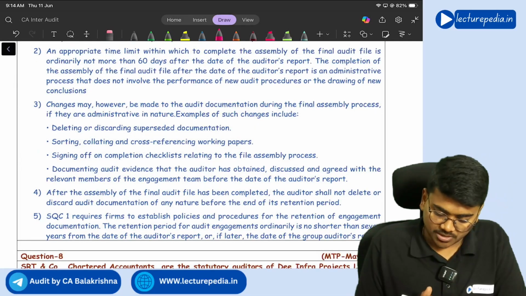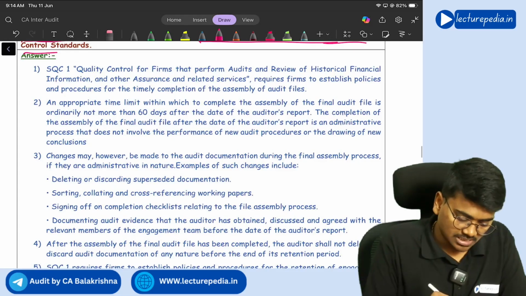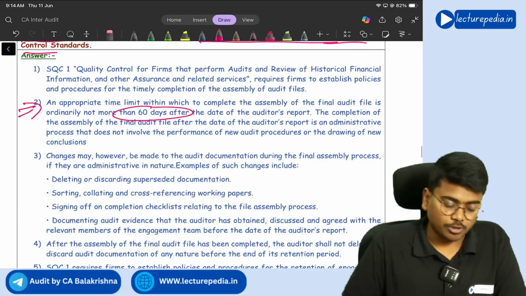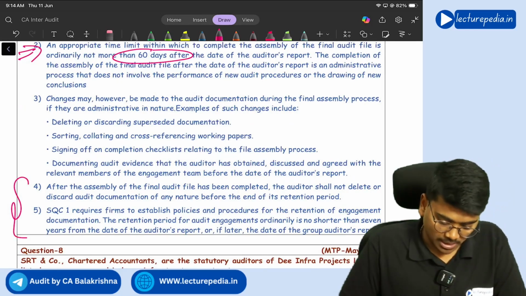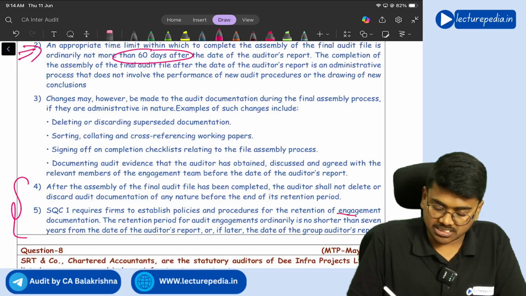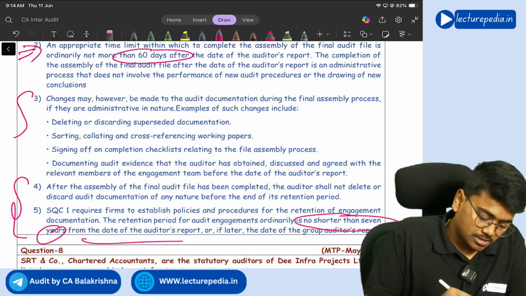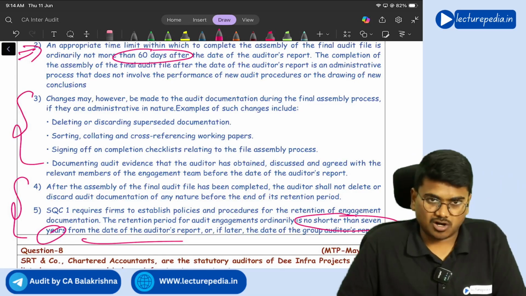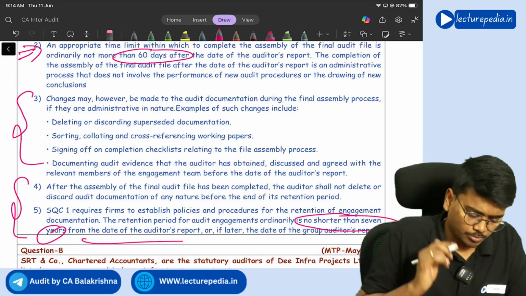So you will say that 60 days. This entire second point is about that 60 days. And fourth point, and fifth point, this says that you have to maintain those audit documentation for at least 7 years from the date of auditor's report. And third point, it is not necessary. Question has not asked about third point, but if you want, you can write third point also.